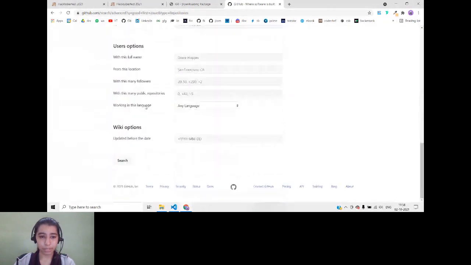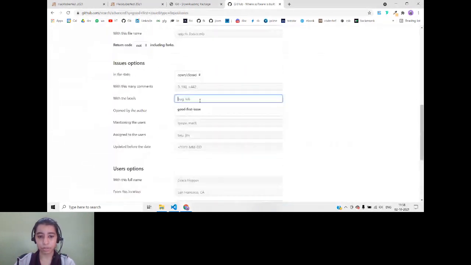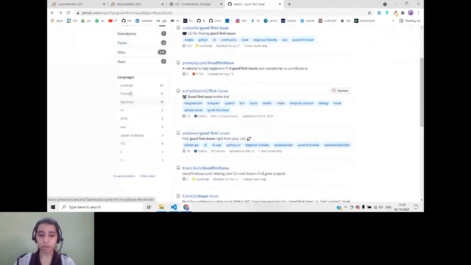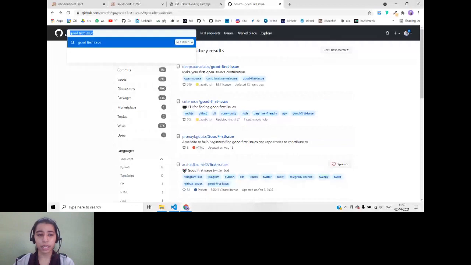Next, you can choose labels. You have a lot of options over here. If you choose good first issue, it will show all the repositories with these labels. So to find open source projects, you basically select the language which you are comfortable with or the type of project that you want to work with. I'll again show you where you find this option. So here you have the search bar, all of GitHub. You can see different filters over here. Based on these filters, according to your preference, you can find repositories. Suppose you want to work on something like an Instagram clone, if you search Instagram clone, then you will get repositories with those names.